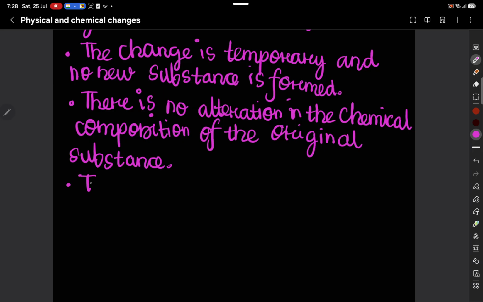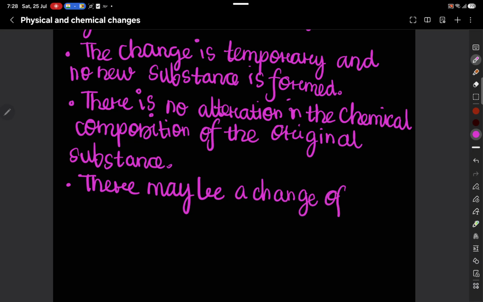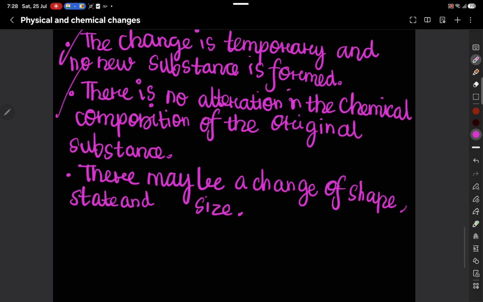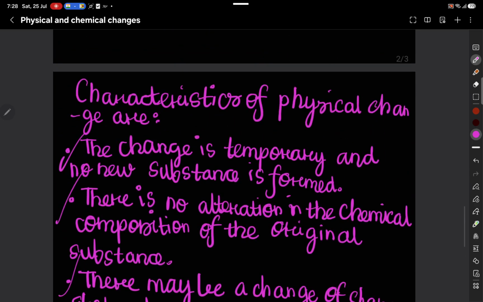So there may be a change of shape, state and size. So these were the 3 characteristics of physical changes, important.